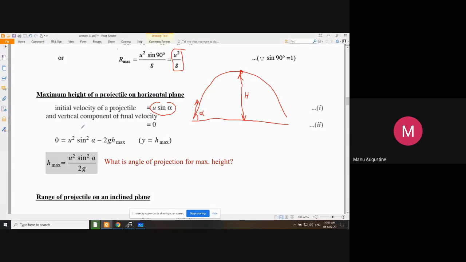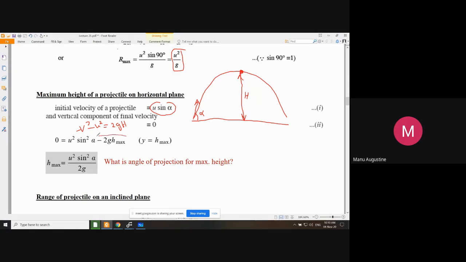So you simply apply this formula, v square minus u square is equal to 2gh, and you put the value of v as 0, because at this highest point, the vertical velocity component becomes 0.